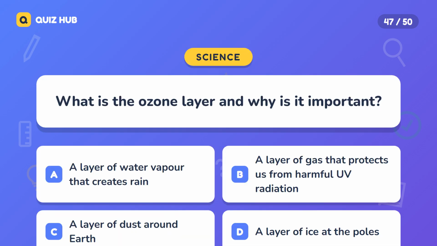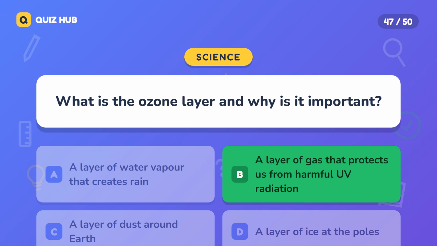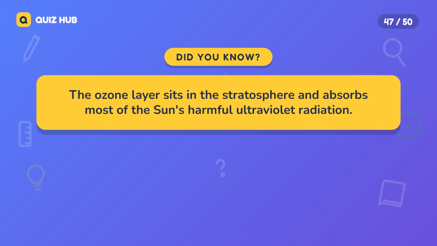Question 47. What is the ozone layer and why is it important? A. A layer of water vapor that creates rain. B. A layer of gas that protects us from harmful UV radiation. C. A layer of dust around Earth. D. A layer of ice at the poles. The correct answer is B, a layer of gas that protects us from harmful UV radiation. The ozone layer sits in the stratosphere and absorbs most of the sun's harmful ultraviolet radiation.